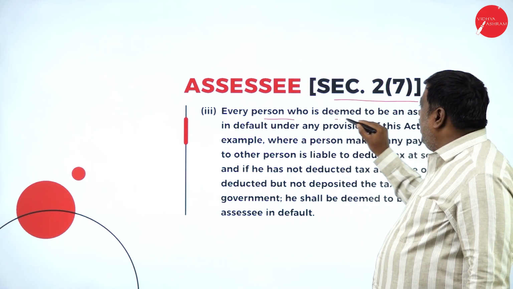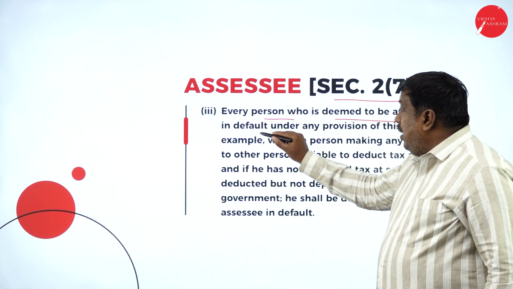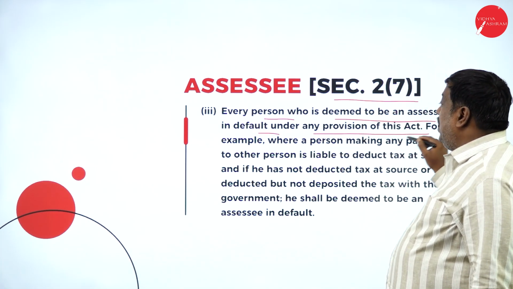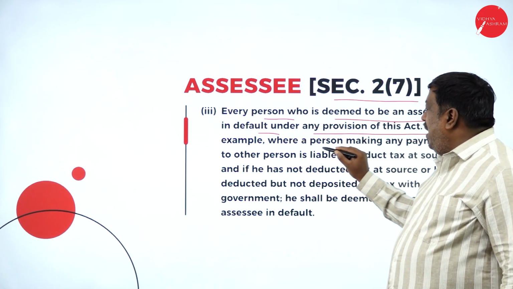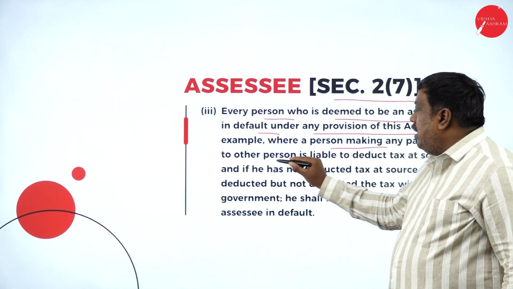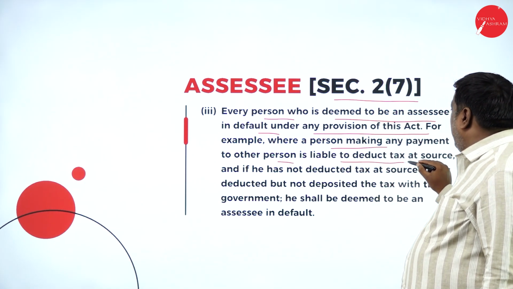Every person who is deemed to be an assessee in default under any provisions of this Act. For example, where a person making any payment to another person is liable to deduct tax at source.